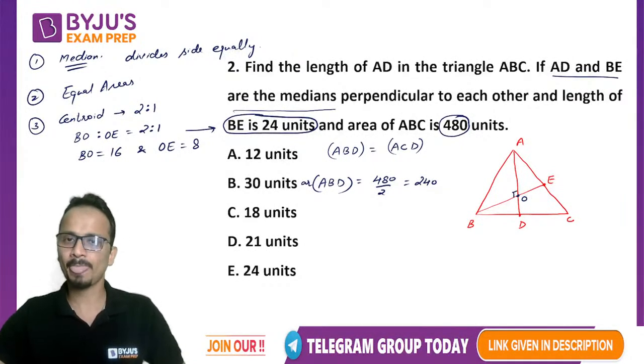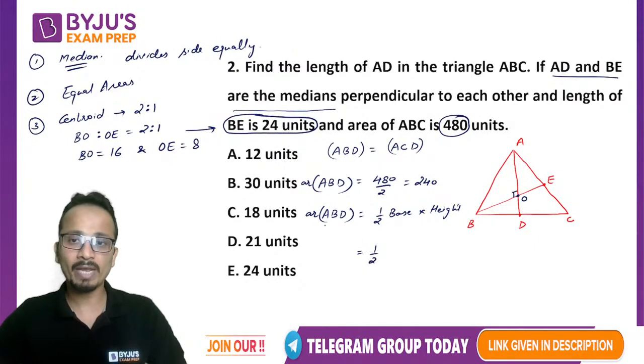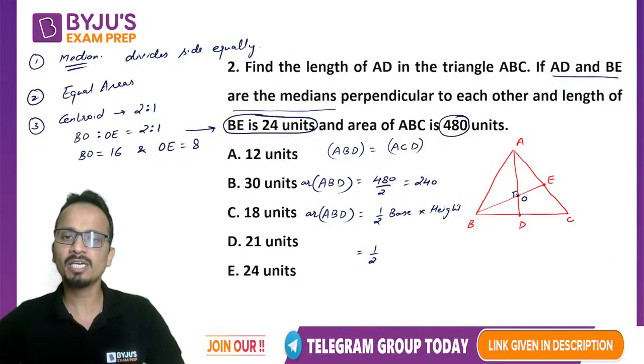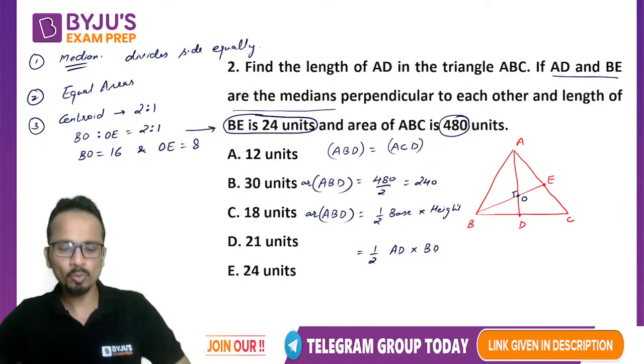Now consider triangle ABD. Area of a triangle can be written as half into base into height. For triangle ABD, if I consider AD as the base, height will be BO, which is perpendicular to AD.